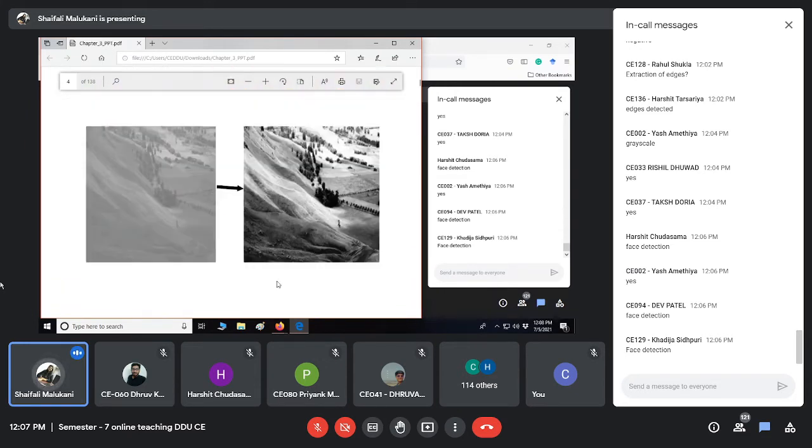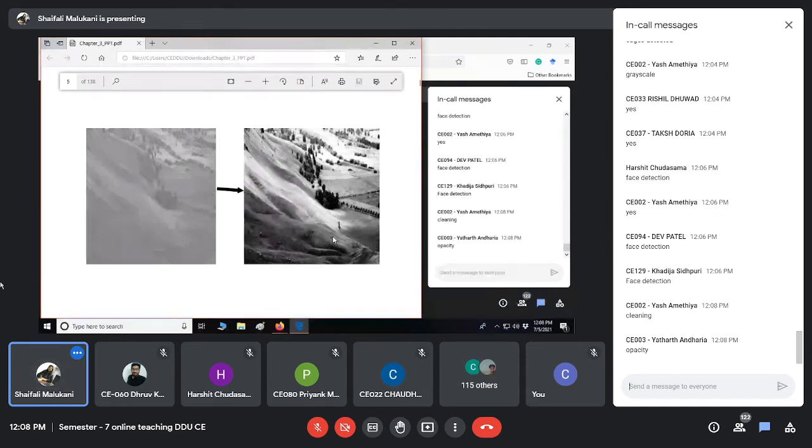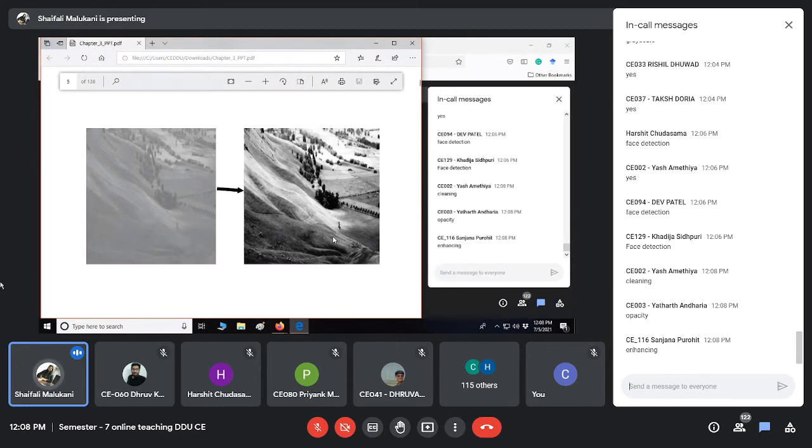Okay, so what is this? Which operation is this? What do you think? What have we done here? Cleaning, opacity. Yatharth, elaborate. Is it cleaning?